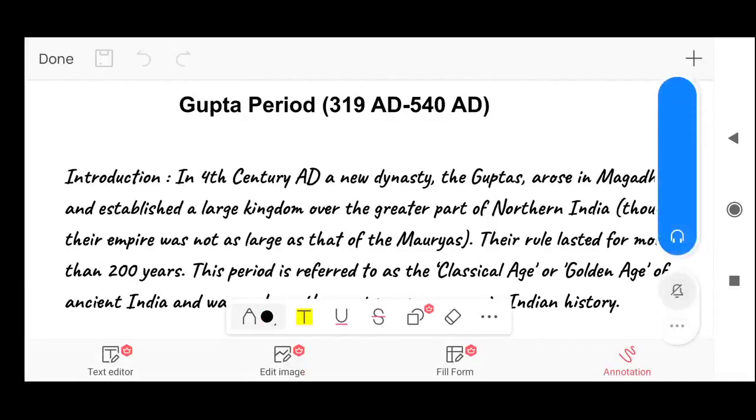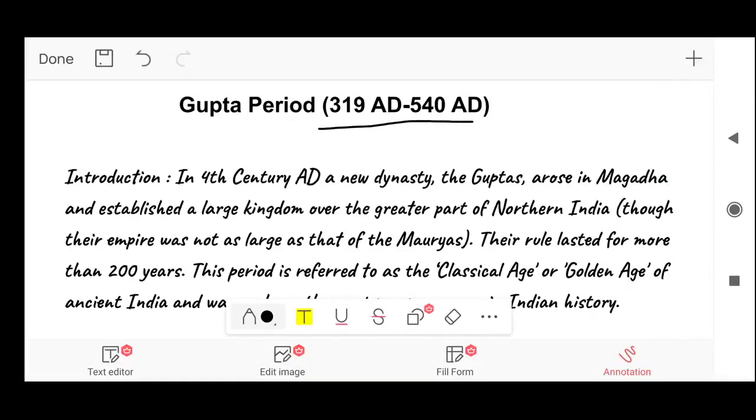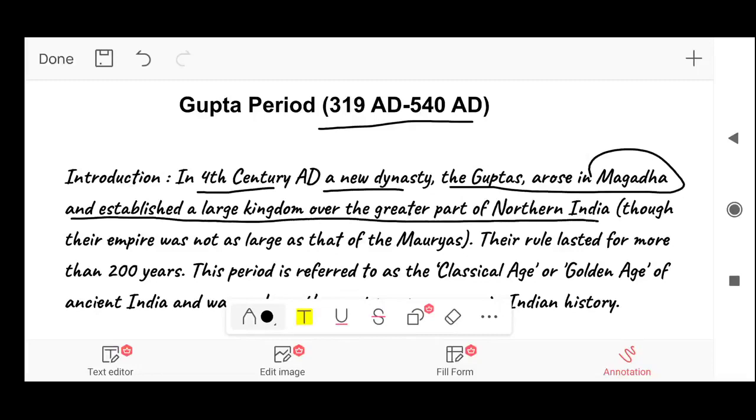So Gupta period was from 319 AD to 540 AD. And in 4th century AD, a new dynasty, the Guptas, arose in Magad and established a large kingdom over the greater part of northern India. So friends, remember that Gupta rule was in northern India, not in southern India. So remember this small point which will help you score good in exams.